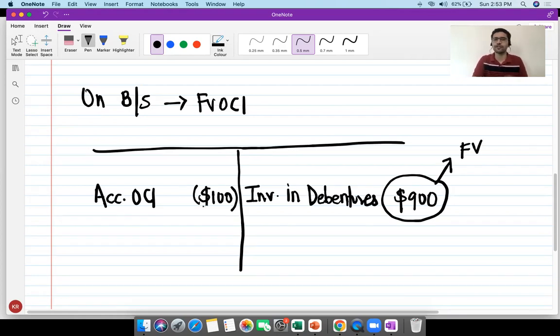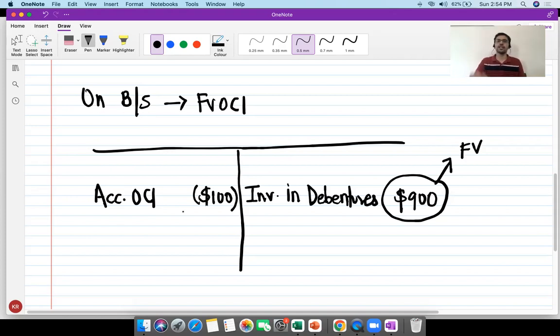And this $100, if you carefully think of it, why has the debenture or the bond price fallen from 1,000 to 900? It probably fell because people are believing that the company may not actually honor its obligation. I, as an investor, am probably believing that the company cannot honor its obligations. Therefore, the price of the bond has fallen from 1,000 to $900. So if you actually think of it, the credit loss is nothing but the loss on account of the counterparty not being able to honor its obligation. That loss is already recognized in OCI.